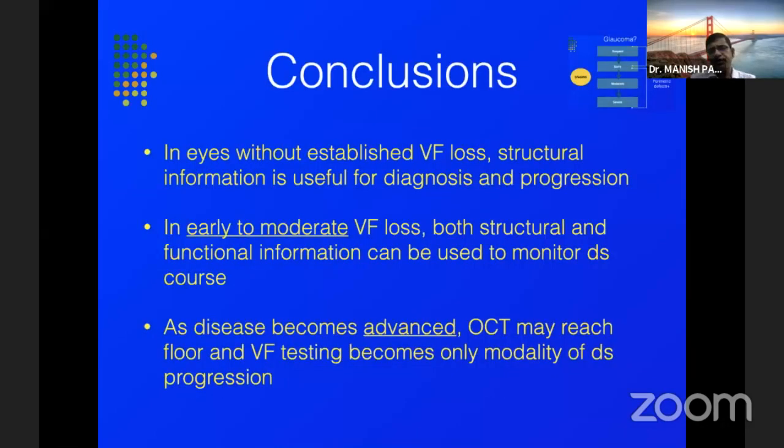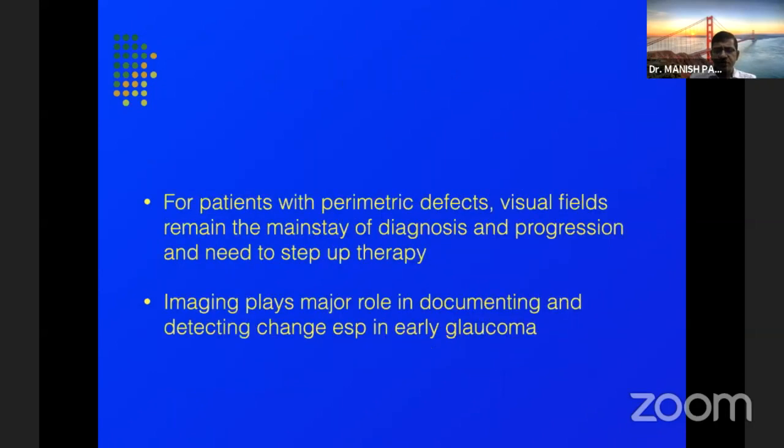Just the last concluding slides. So in eyes without established visual field loss, when there is no visual field loss, structural information is useful for diagnosis and progression. When there is early to moderate visual field loss, both structural and functional information can be used. But as soon as we reach advanced glaucomas, OCT may reach the floor and it's of no use to do it. And visual field testing becomes the only modality of disease progression.